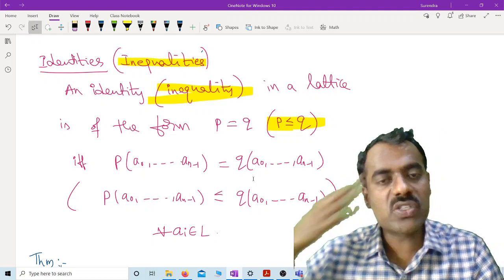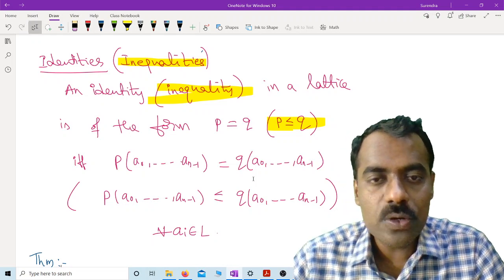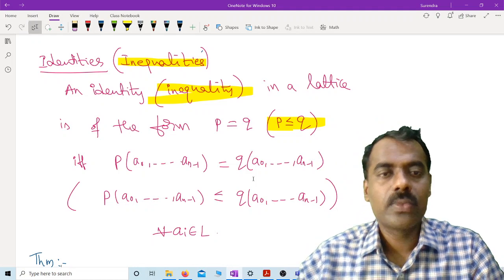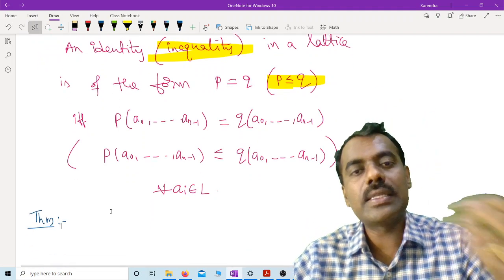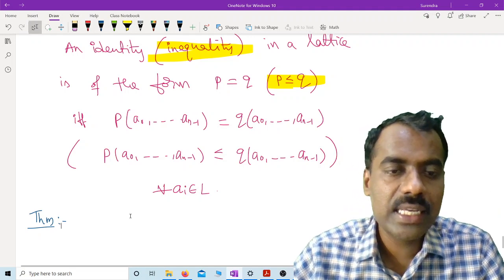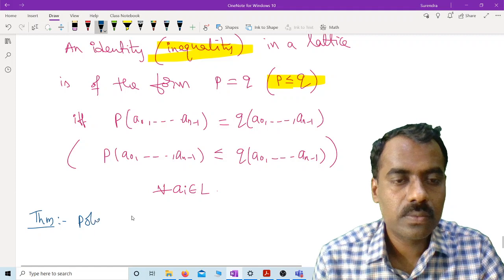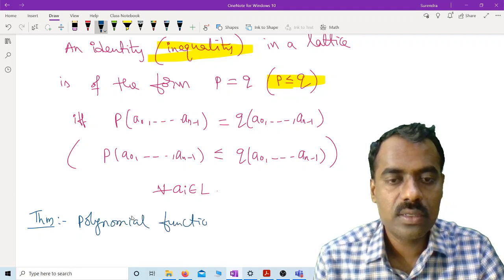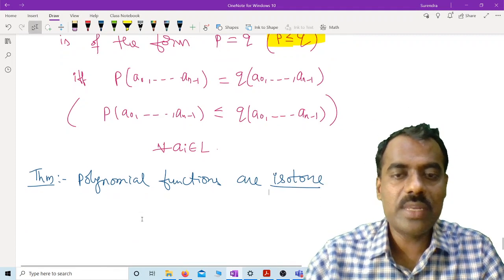So these functions being isotone means: if a is less than or equal to b, then phi of a should be less than or equal to phi of b. Okay, so those things we will prove. Maybe we will see the proof in the next class. We will see that polynomials, or polynomial functions, are actually isotone.